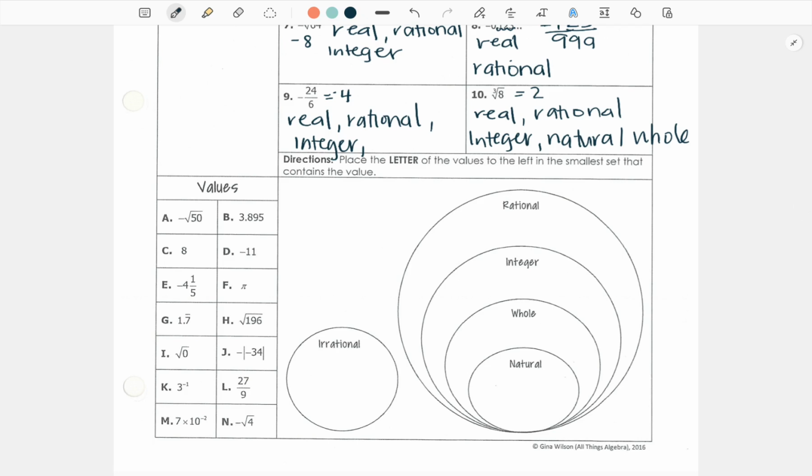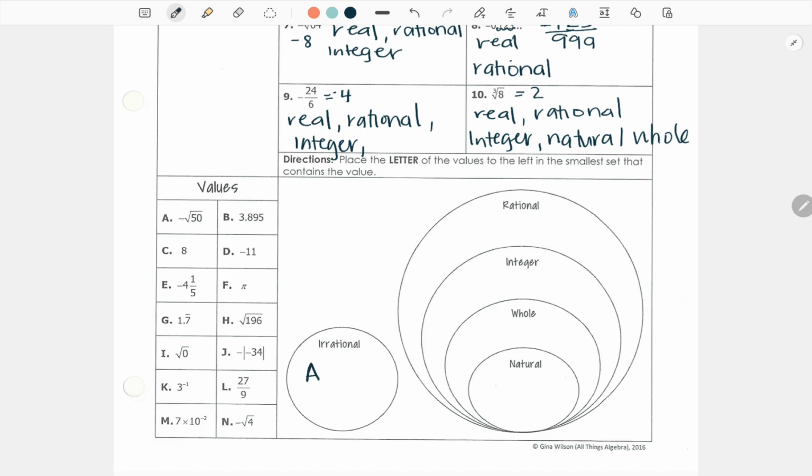We're going to look over here and classify them. We're going to place the letter of the values to the left in the smallest set that contains the value. So we have the square root of 50. I can already tell you that that's going to be irrational because it's under a radical symbol. So we know that A is irrational.